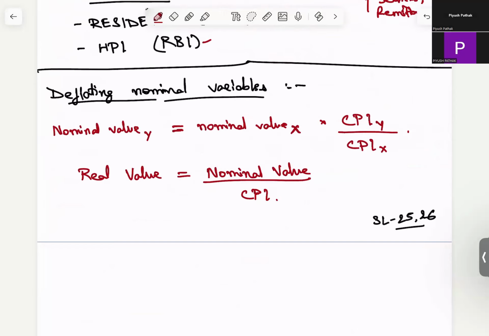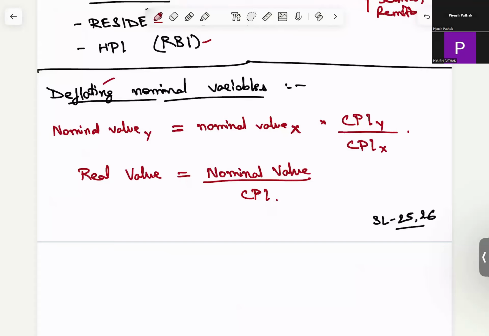A very important topic here is deflating nominal variables. We have already discussed this in theory. I'll just show you this formula. We discussed the definition of deflating: deflating is just removing the bloated effects of inflation from something.